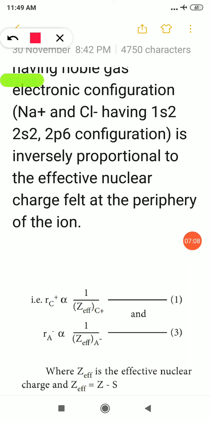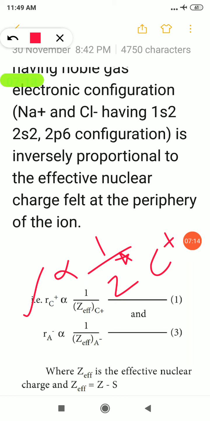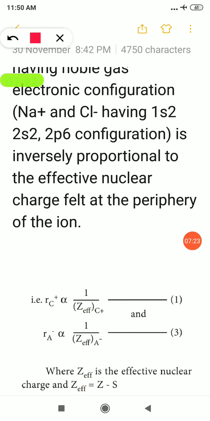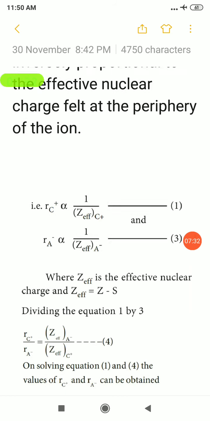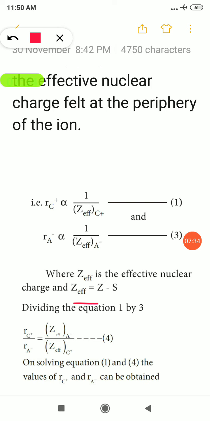Here R is the radii. It is inversely proportional to the effective nuclear charge of the cation. C plus is cation. Rc plus means radius of cation. It is inversely proportional to the effective nuclear charge of the cation. Likewise, Ra minus is the radius of the anion. It is inversely proportional to the effective nuclear charge of the anion. And the effective nuclear charge can be calculated by using the formula Z star, that is equal to Z minus S. So how to calculate the effective nuclear charge?